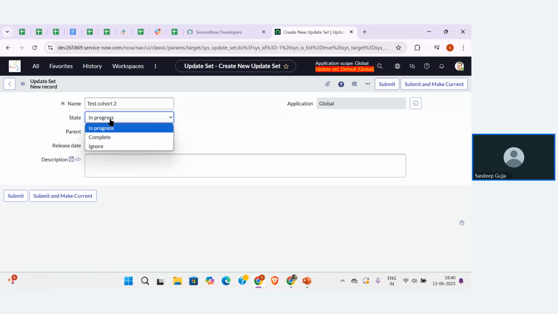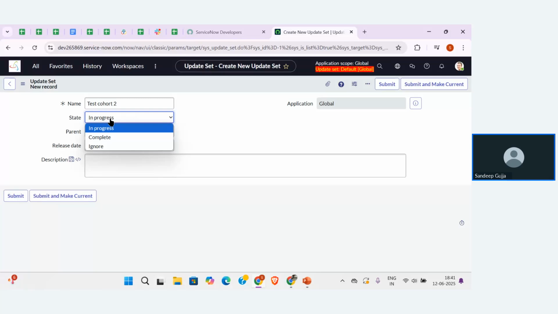We mostly use this option whenever the configuration that we build is not required, or is not matching the scenario. Then we can ignore that update set, so whatever configurations were built are not going to affect anyone. So this is how we are going to work on the update set.